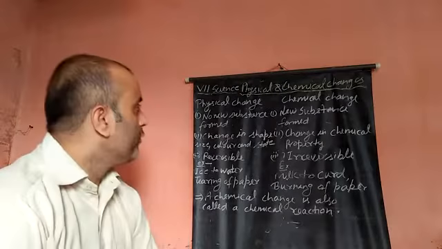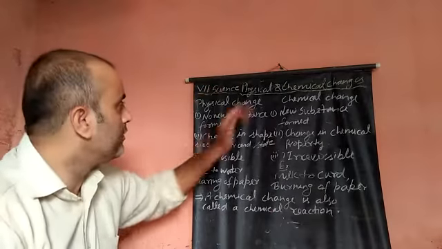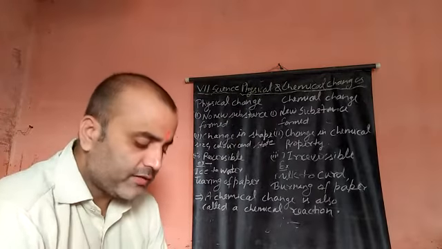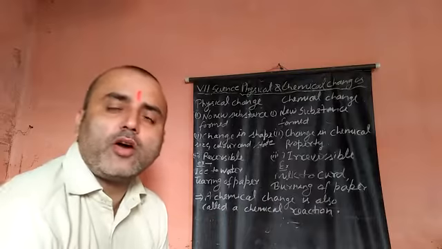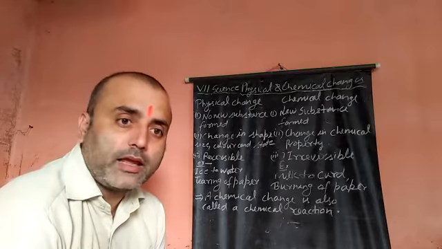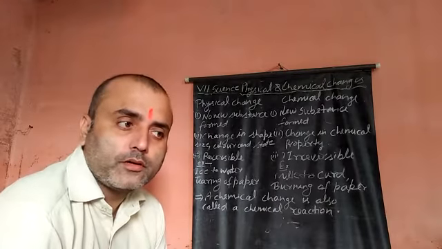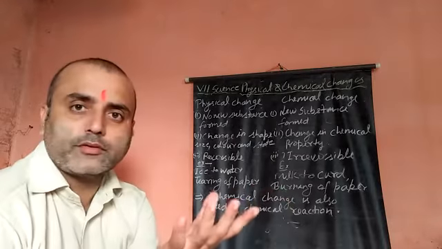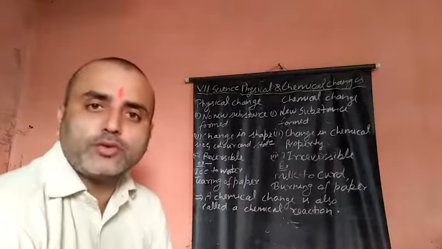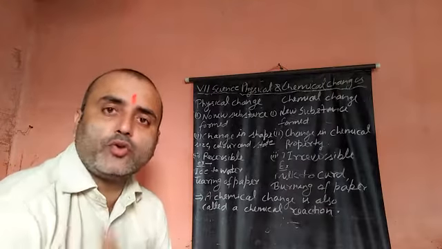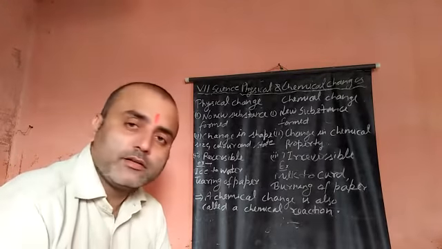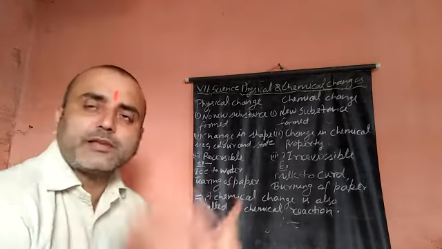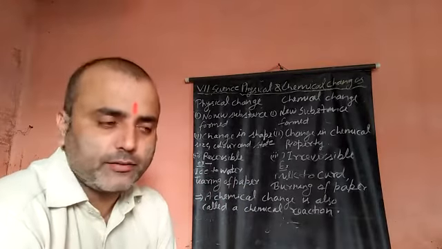Now today we will discuss class 7 science, physical and chemical changes. You can see in our surroundings a lot of changes happen, like digestion of food. Sometimes water changes into ice, water changes into vapor, milk changes into curd. Like this, there are different types of changes in our day to day life.